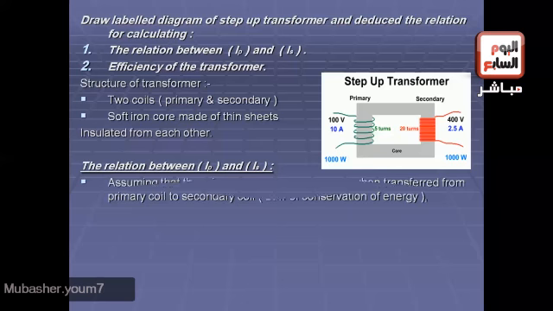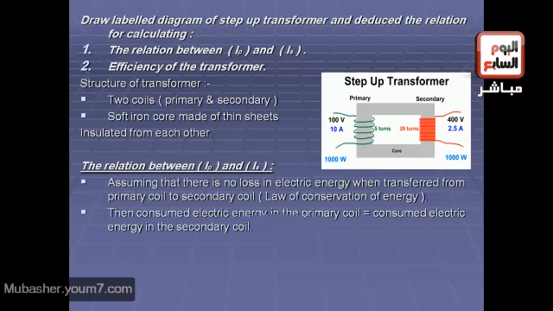Okay, the relation between IP, the electric current in the primary coil, and IS, which is the current in the secondary coil. We all know that there is no loss in energy transferring from primary to secondary coil, according to the law of conservation of energy. Then the energy consumed in the primary coil must equal the energy consumed in the secondary coil. Then VP IP times t equals VS IS times t.